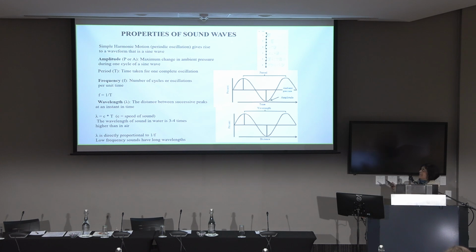The reason that I emphasize this is year after year when I teach students, they keep confusing amplitude and frequency. So amplitude is the max pressure change during one cycle, whereas frequency is the number of cycles per second. And they have a very simple inverse relation. f is 1 by T.